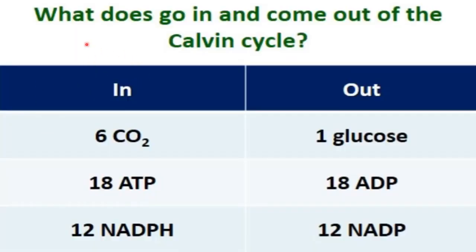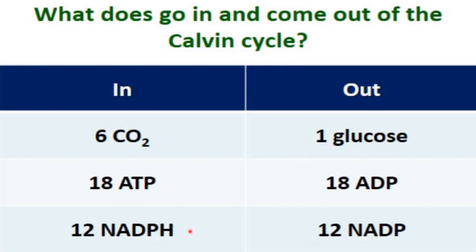Now let's discuss what goes in and what comes out of the Calvin cycle. If we talk about the Calvin cycle, 6 molecules of carbon dioxide go inside in 6 turns, and in 6 turns 18 ATP molecules are utilized, because in one turn 3 ATP molecules are required, and in 6 turns there will be utilization of 18 ATP molecules. And in one turn, 2 NADPH molecules are required at the reduction step.